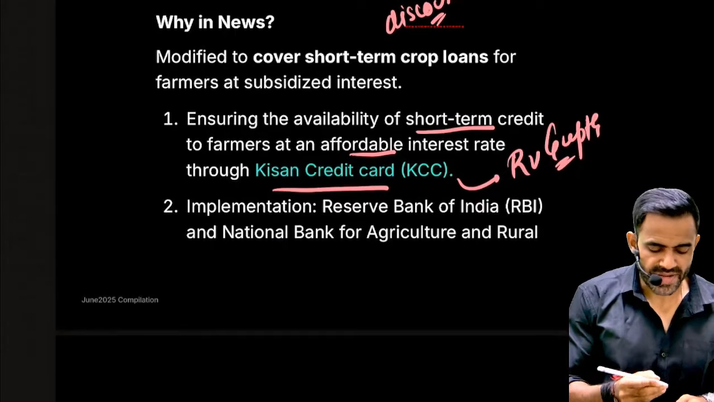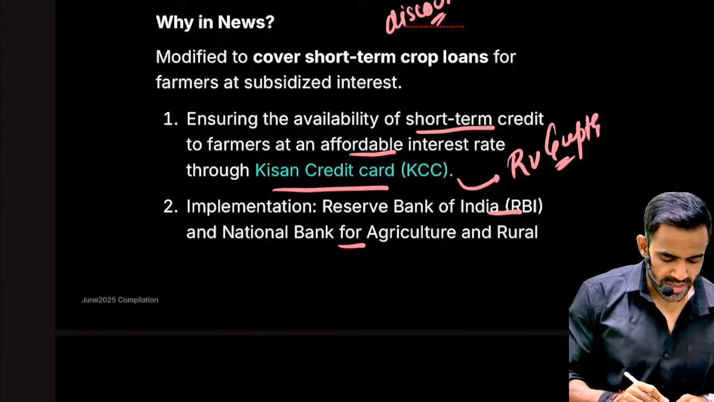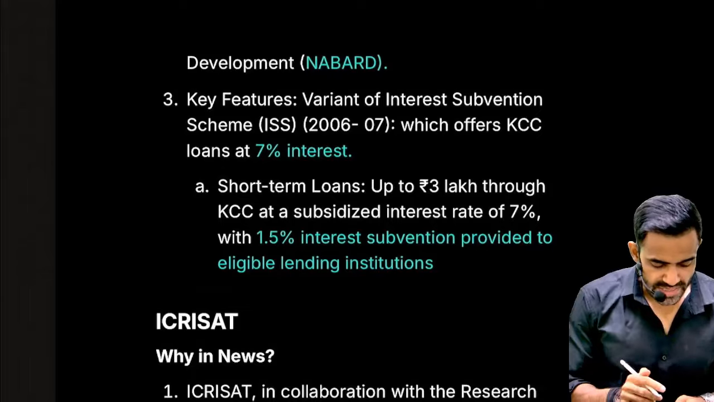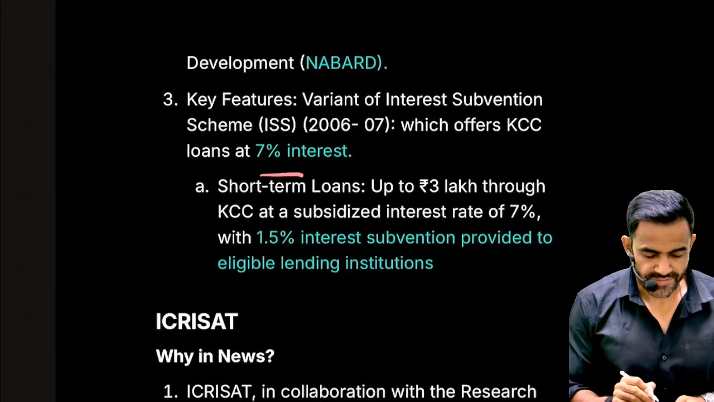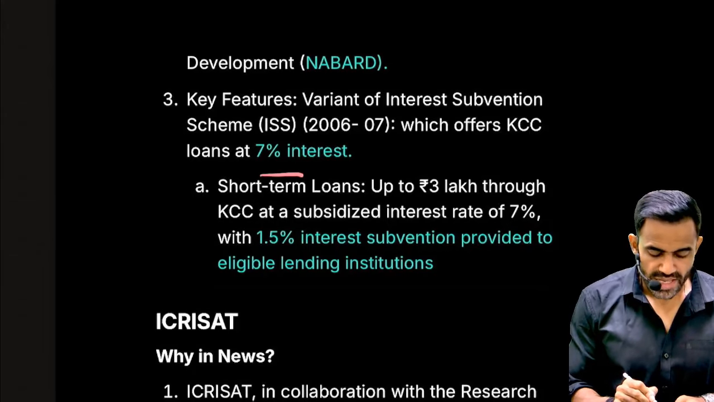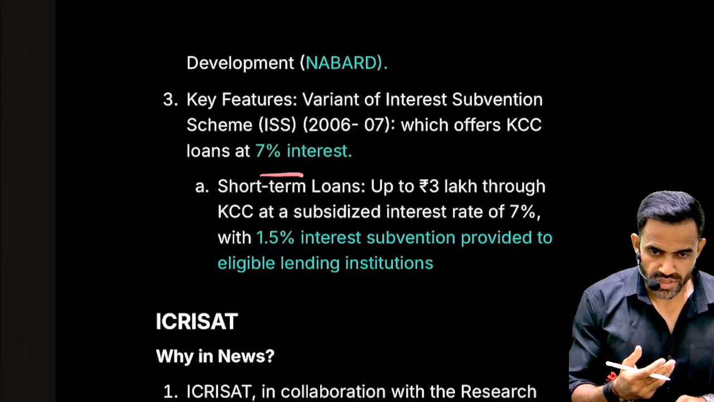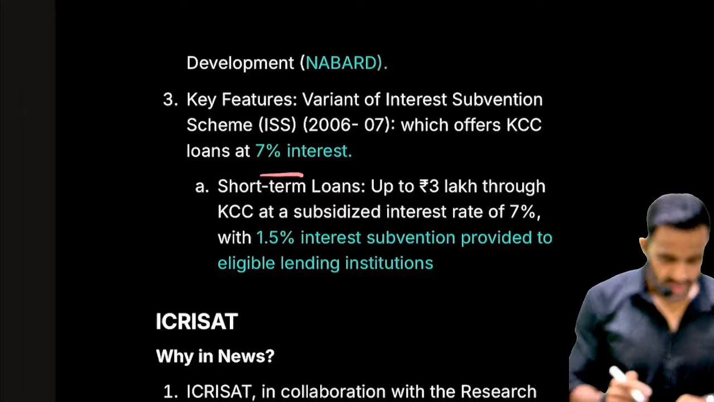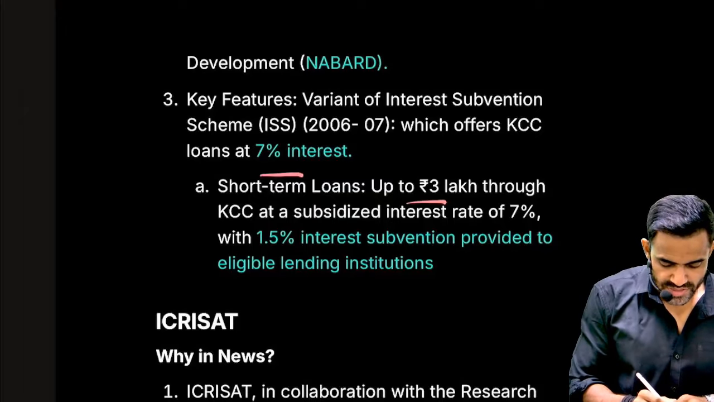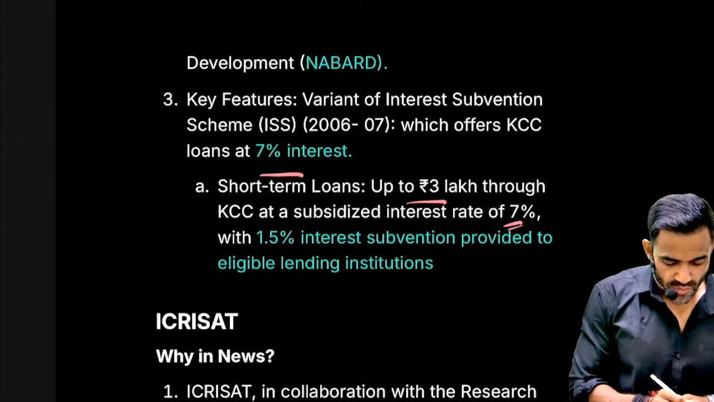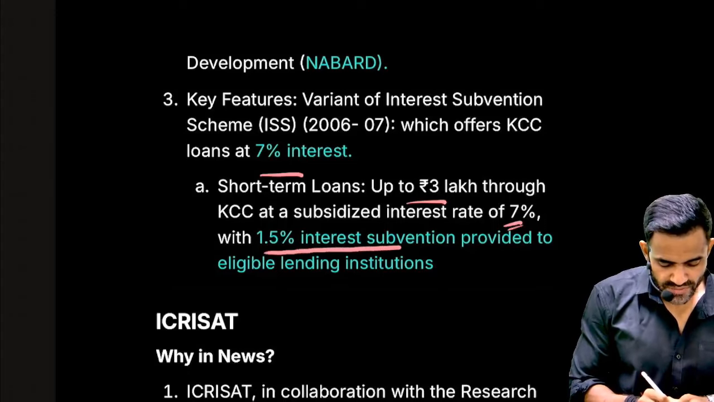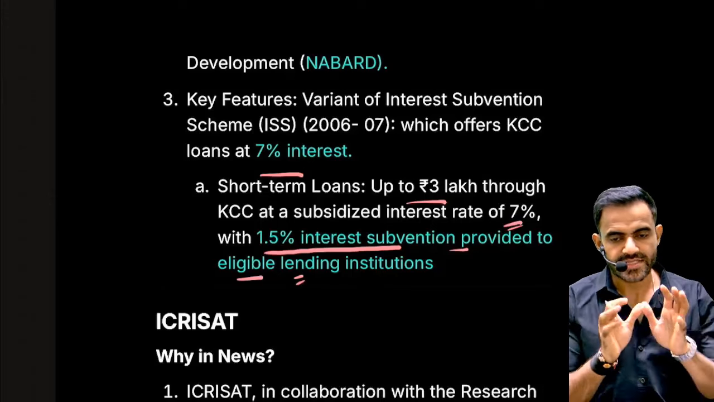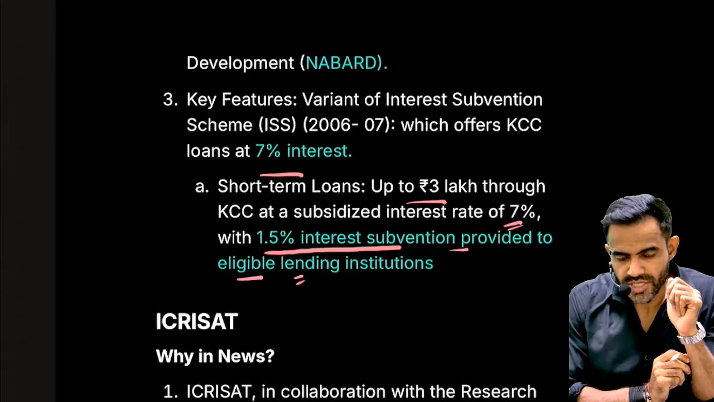Okay, who is going to implement this scheme? RBI with NABARD. What is NABARD? National Bank for Agriculture and Rural Development. So basically loans will be given at the interest rate of 7%. Now, if the loans are paid on time, then further incentives are given in the form of lower interest. So up to 3 lakh will be given at a subsidized interest rate of 7% with 1.5% interest subvention provided to eligible lending institutions. That simply means, understand why bank will provide a lower interest rate.